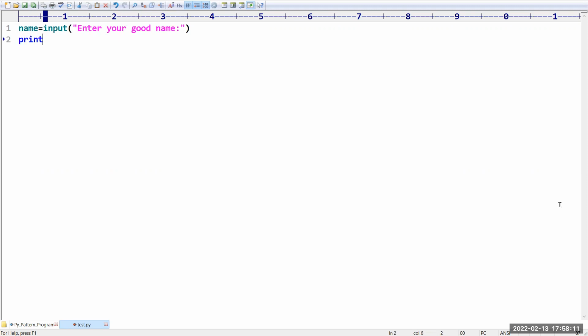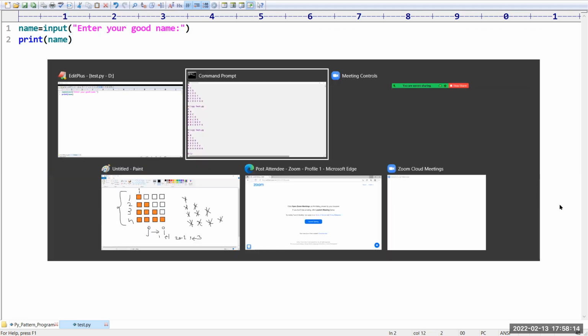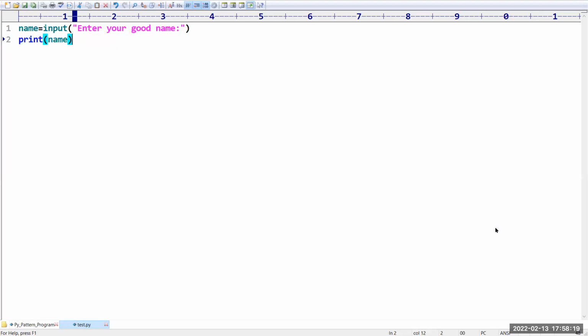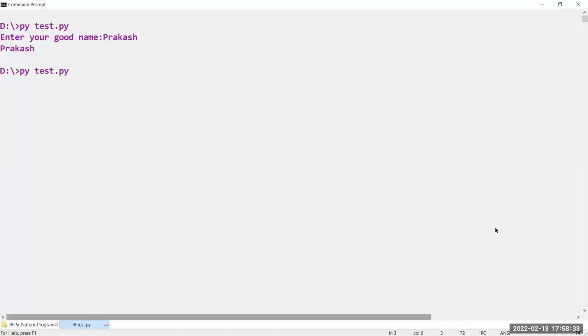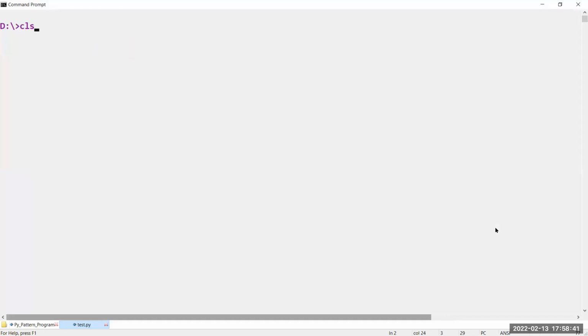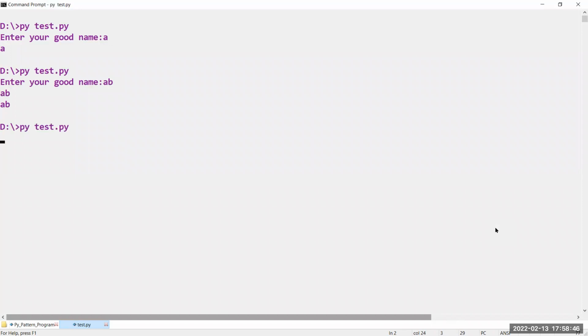Sir, I am going to print that name on the screen. You know very well, if I give my name, it will print like this. Sir, I need to print for i in the range of the length of the name. Now observe carefully. Sorry, we have to take the length of name. Sir, if I give A, it prints A. If I give AB, two times, if I give Prakash, like this I am getting.